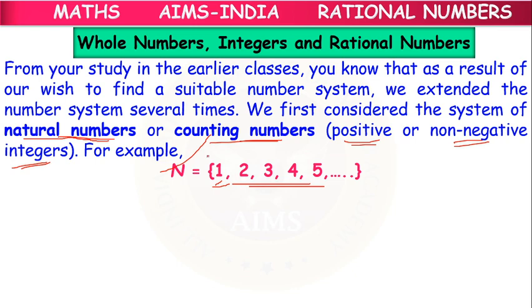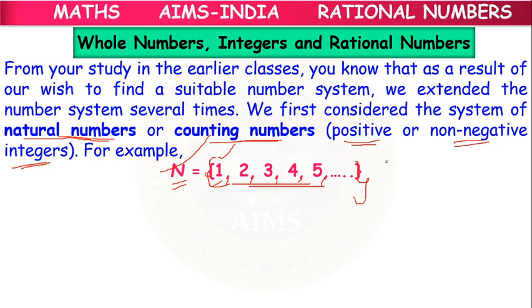The symbol for the natural number set is capital N. A number set is represented within flower brackets. All the numbers inside the number set, we call them elements of the number set, which are separated by commas. The smallest natural number is 1 and the largest natural number does not exist.